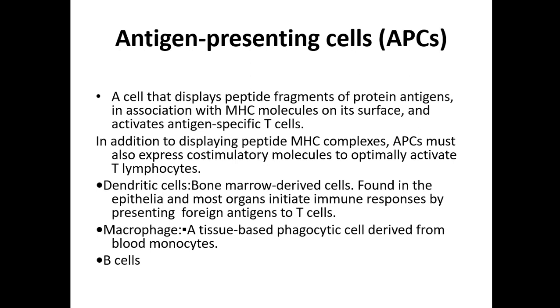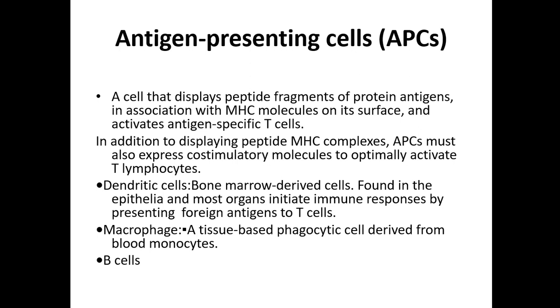Once the antigen is engulfed by the antigen presenting cell, it breaks down into different peptide particles, the MHC molecules bind with this peptide, and then the MHC molecule comes onto the surface of the antigen presenting cell.